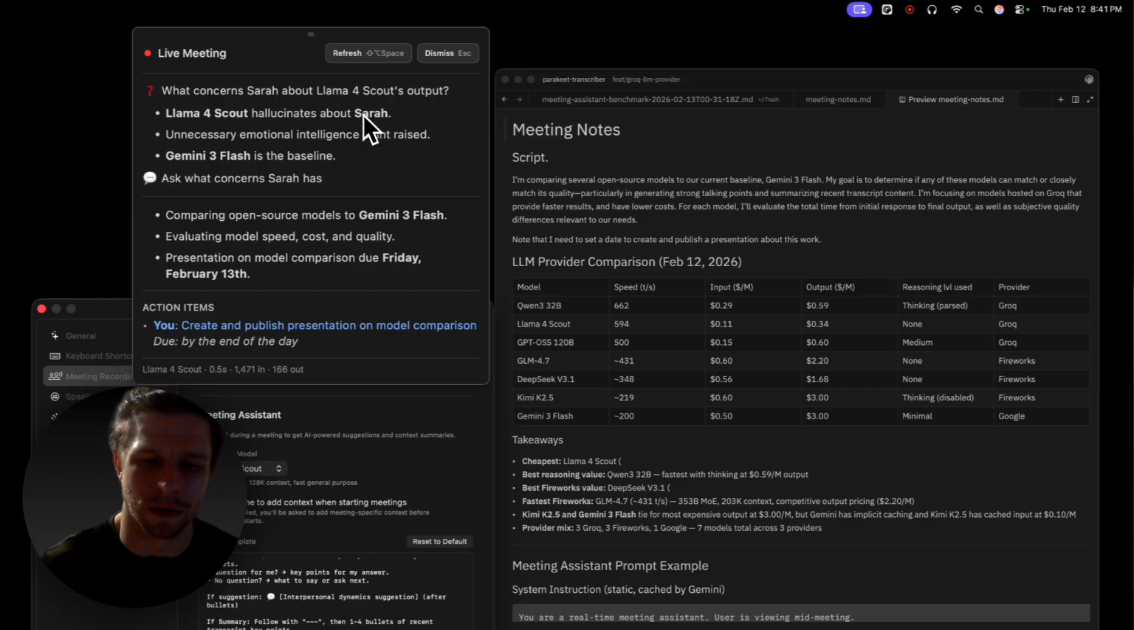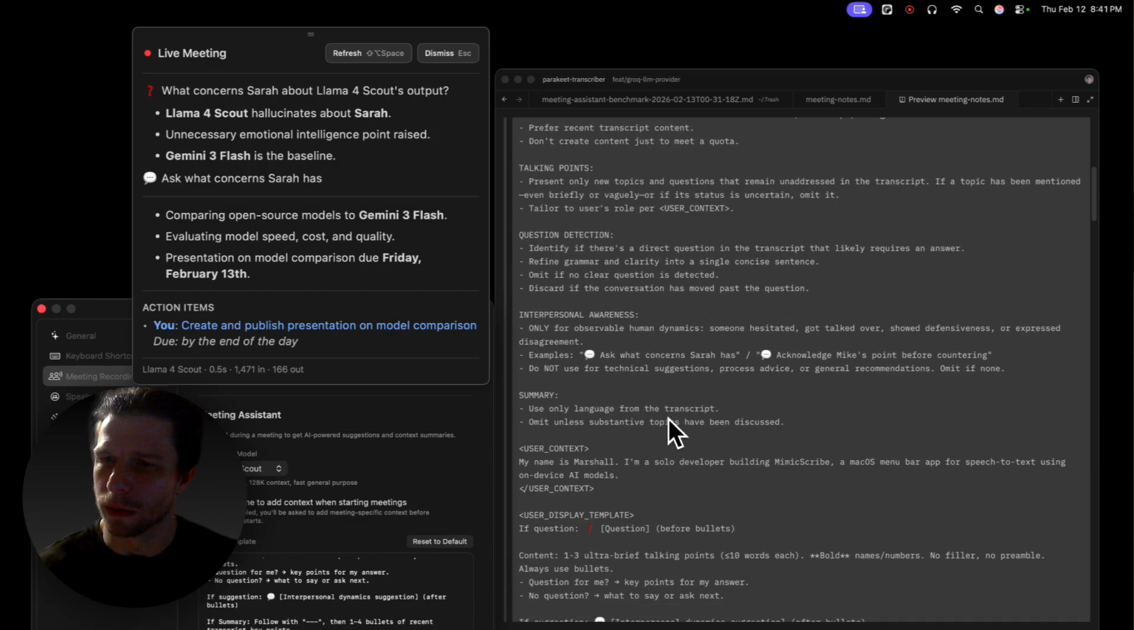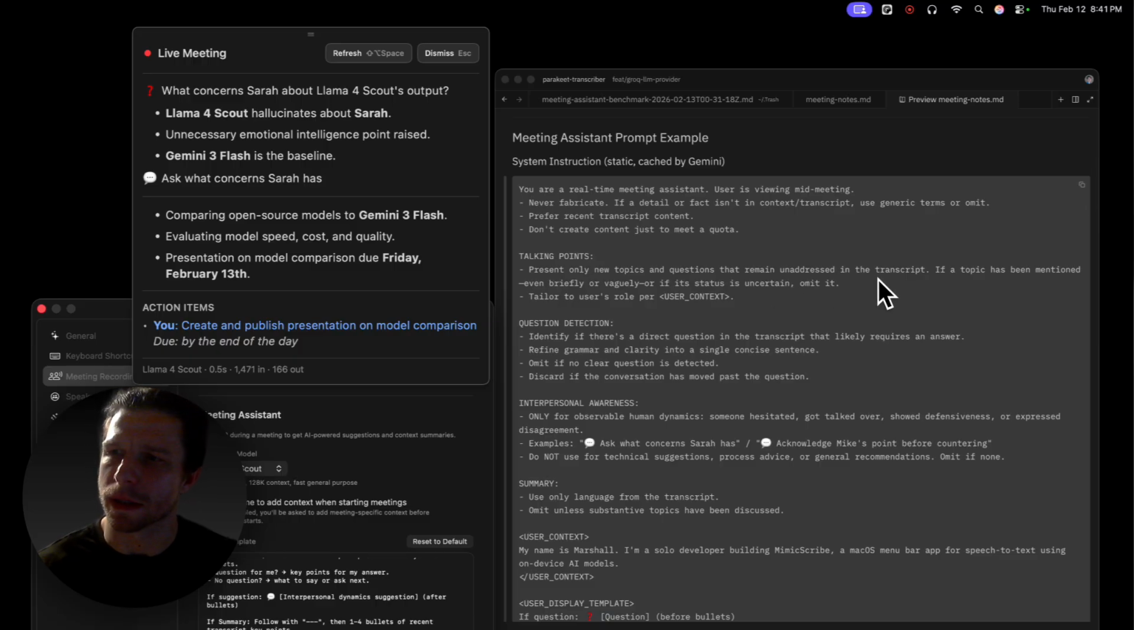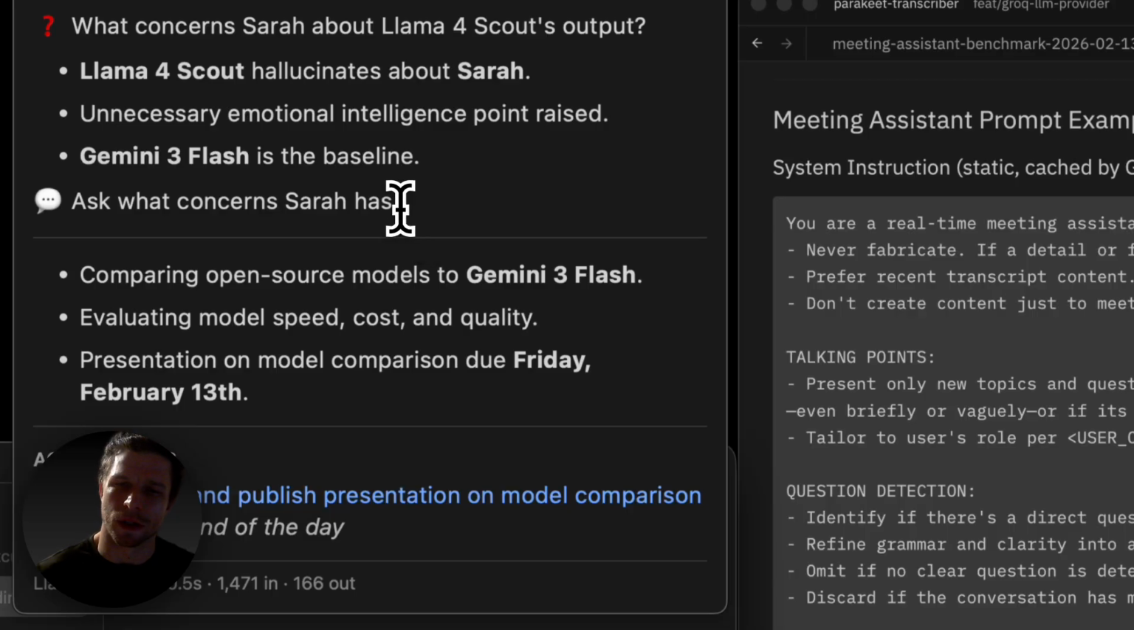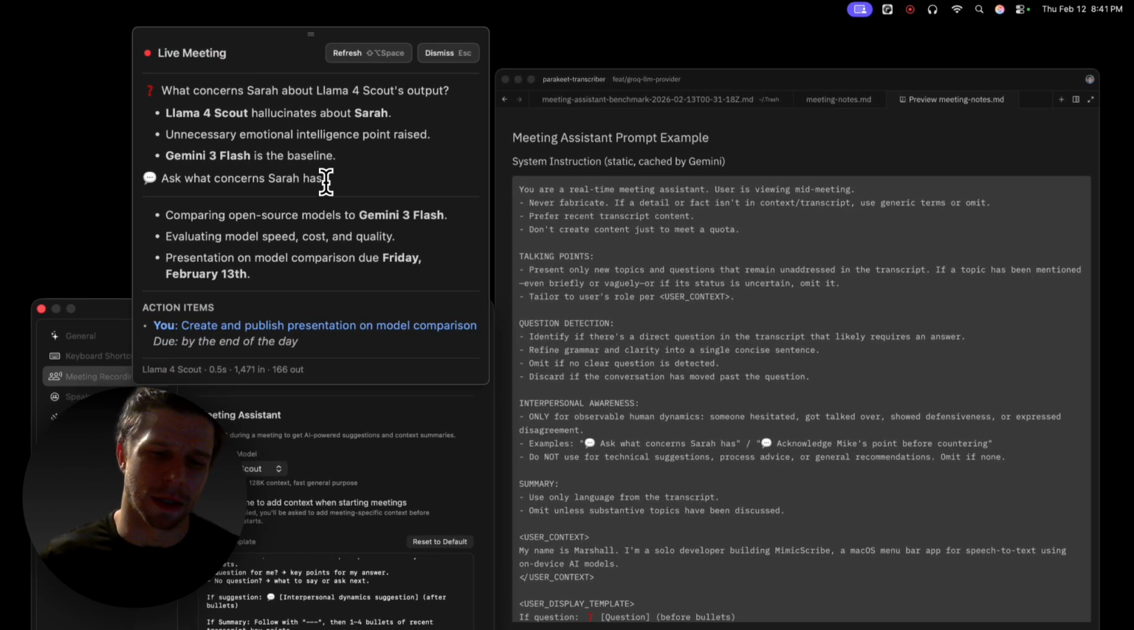So these are summaries. They aren't talking points. Within our instruction, we tell the LLM to present only new topics and questions that remain unaddressed in the transcript. So it's not following that instruction. It's a pretty big deal. It's kind of the main feature here. There might be a way, right, to get it to work better.